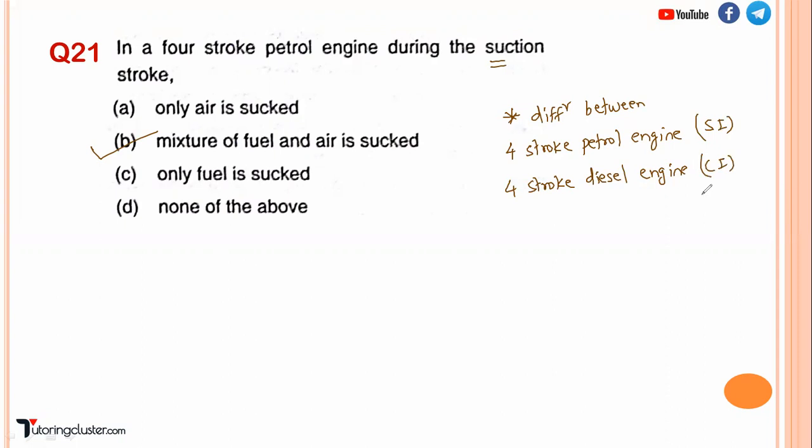SI is spark ignition, or we can have the compression ignition engine. Please go through the differences, you can find them in any book. I will try to make a video on this that will be useful for you. In a petrol engine, fuel and air get sucked, while in a diesel engine, only air enters the cylinder during the suction stroke, right?